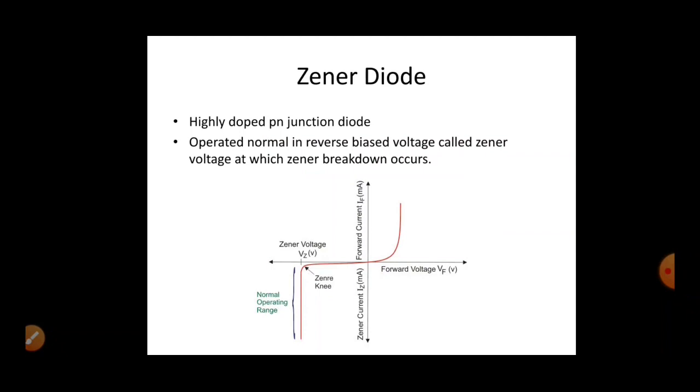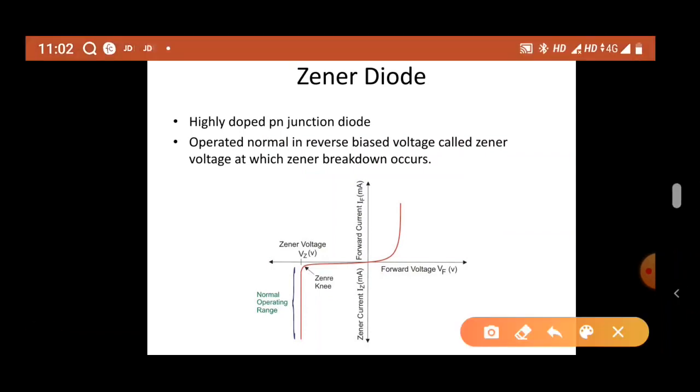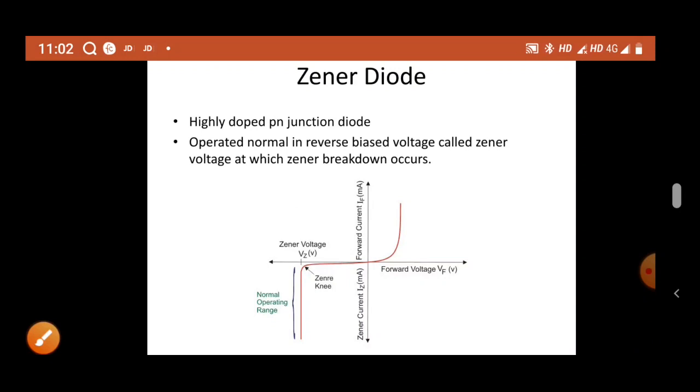In this VI characteristic of the Zener diode, you can easily understand the operation of the Zener diode. At this particular point, the reverse voltage is equal to the Zener voltage. Zener voltage means the voltage at which Zener breakdown occurs.